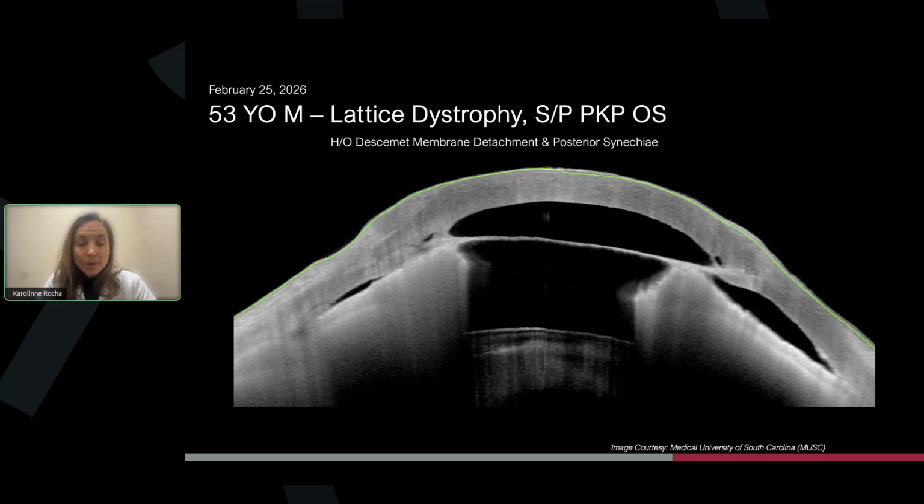But again, we were not understanding why he was not doing well, diffuse corneal edema, and just by taking a picture, we can see that he had that Descemet detachment with anterior synechiae, very severe. So the plan here, we needed to repeat the graft. We could not save this cornea, but it's one case that really helped us to not wait to see and try to treat this patient. Steroids, clearly here we can see that with this detachment and the anterior synechiae, this patient needed a graft.